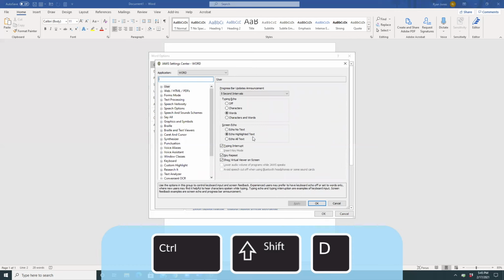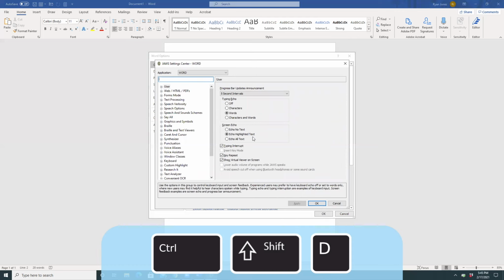My cursor is on the search box, so rather than down arrow through all the settings and look for the one called Speech and Sound Schemes, I'm going to type in the word scheme, S-C-H-E-M-E, and that will quickly refine the results here to find scheme. Speech and sound schemes. 1 of 6 search results. Scheme. 6 search results list box. Speech and sound schemes. So here's speech and sound schemes, and I'll press F6 now to move over to the area where all the settings are laid out here in Settings Center.